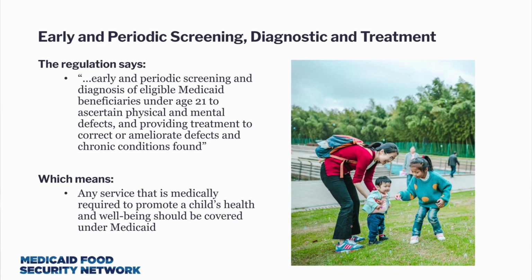This mandatory benefit is the Early and Periodic Screening, Diagnostic, and Treatment Services benefit, which requires that Medicaid programs reimburse for the, to quote the regulation, early and periodic screening and diagnosis of eligible Medicaid beneficiaries under age 21 to ascertain physical and mental defects and providing treatment to correct and ameliorate defects and chronic conditions found. This benefit means that any service that is medically required to promote a child's health and well-being should be covered under Medicaid, including services not typically covered by Medicaid or other health insurance.